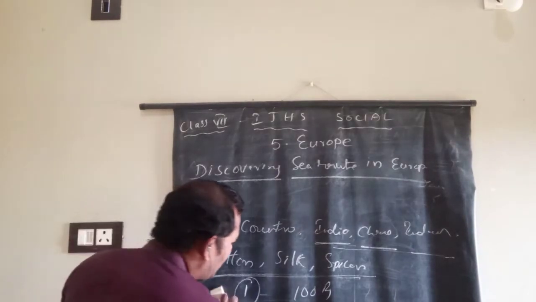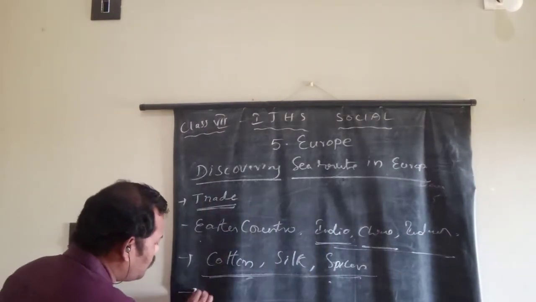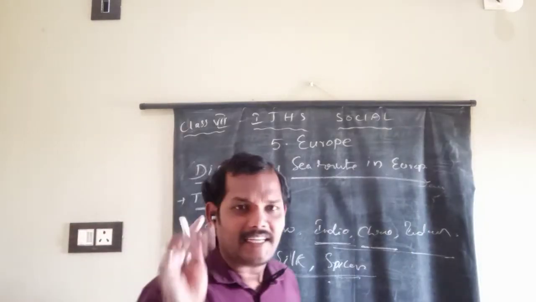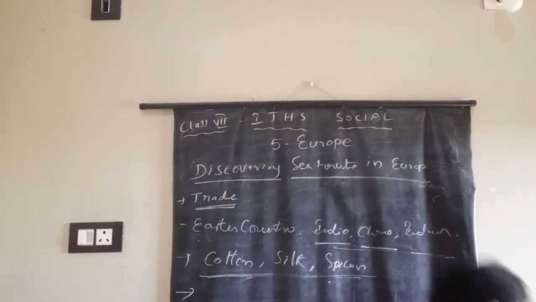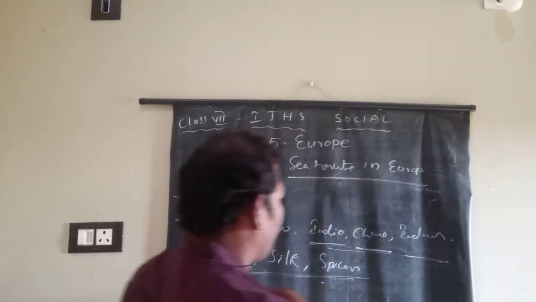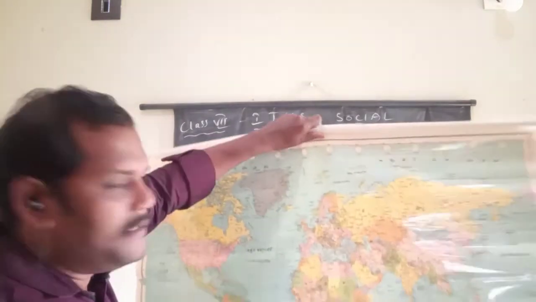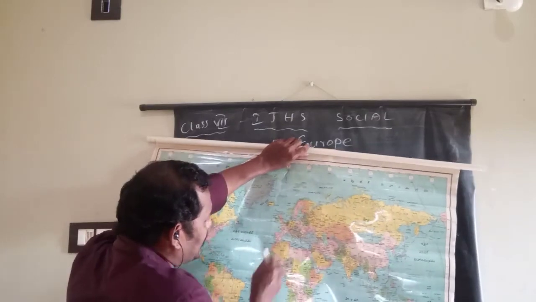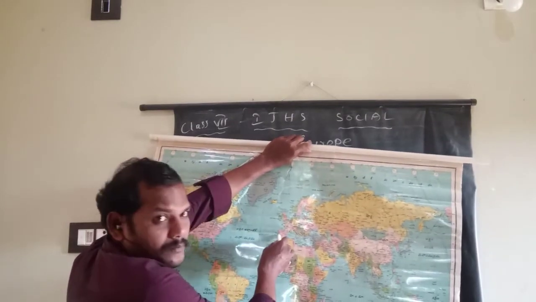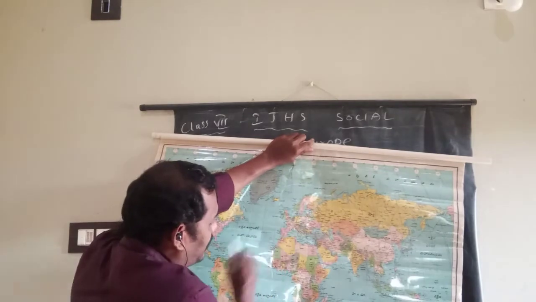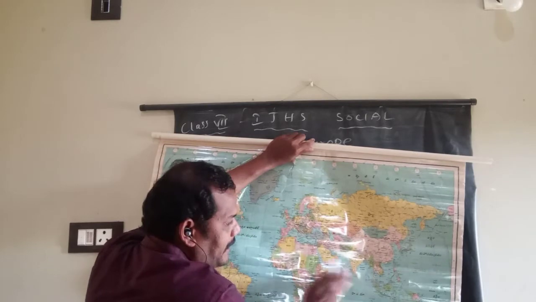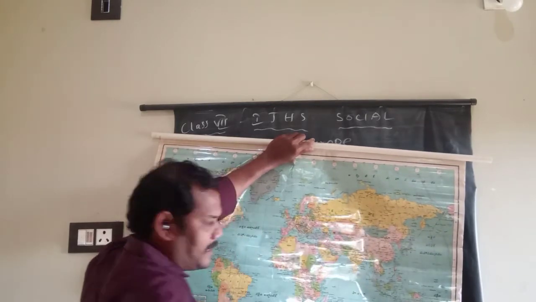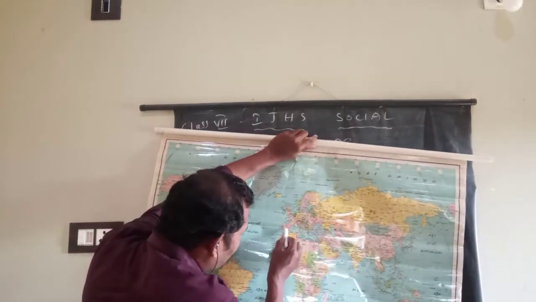What is another one? How did they reach India and these countries? Okay, this is a very, very important thing in this particular area. How did they reach India and different areas? Just see the map here. You observe here, this is the Europe continent. Actually, these people have two ways to reach India. Here are India, China and these countries. This is Europe.